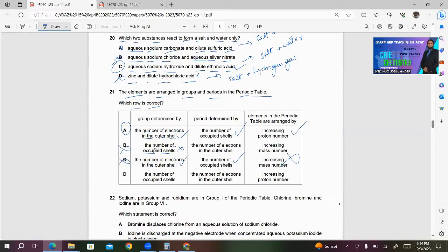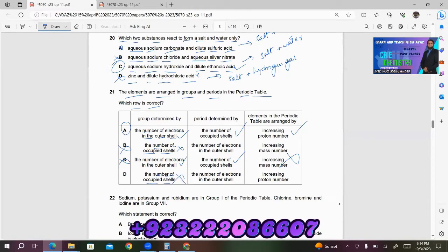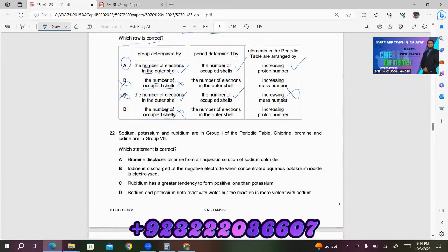D, group determined by the number of occupied shells. This is incorrect. So no need to read other statements. A is the right answer for this one.